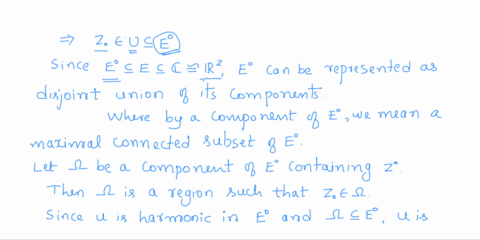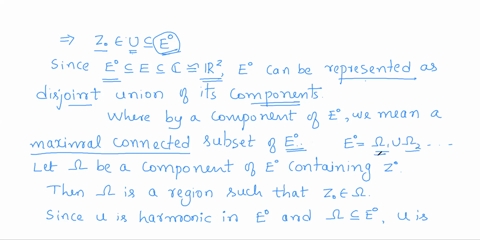Now, E0 being a subset of R2 can be represented as a disjoint union of components. Components means maximal connected subsets of E0. So any subset of R2 can be represented as a disjoint union of maximal connected subsets. I can do the same for E0 also, expressing E0 as a union of its components. Now Z0 belongs to E0, so Z0 belongs to this union.